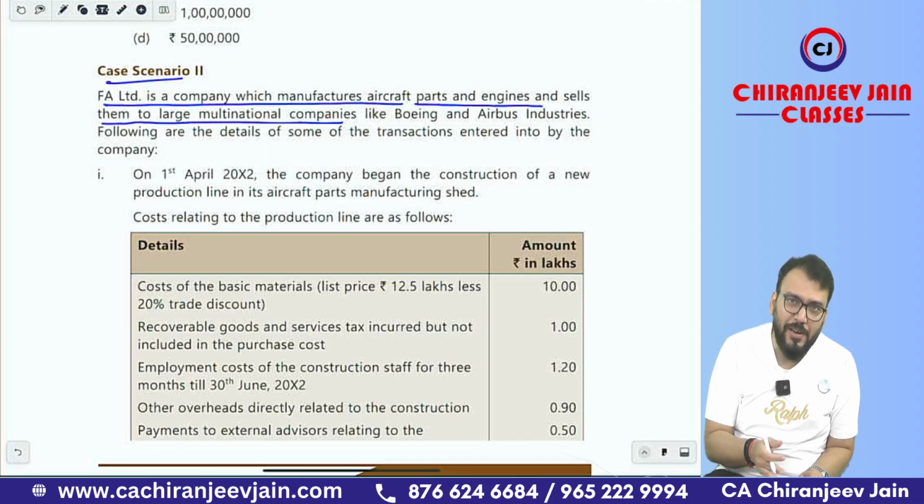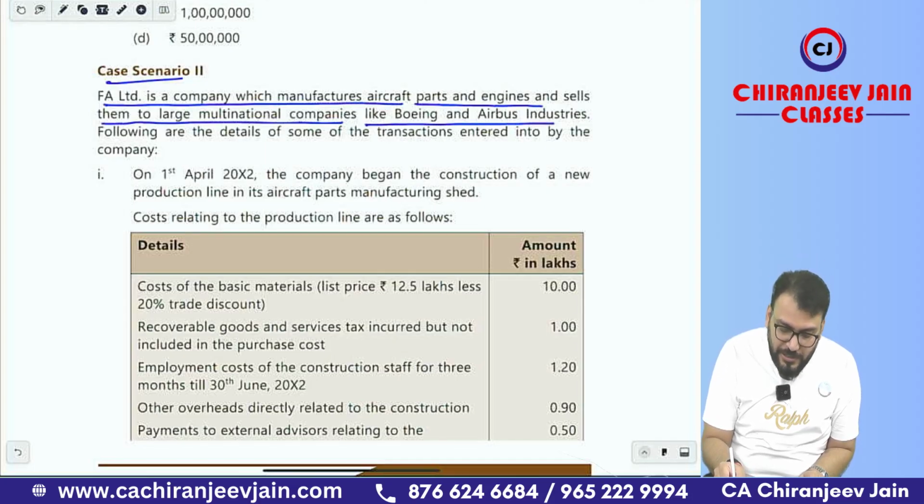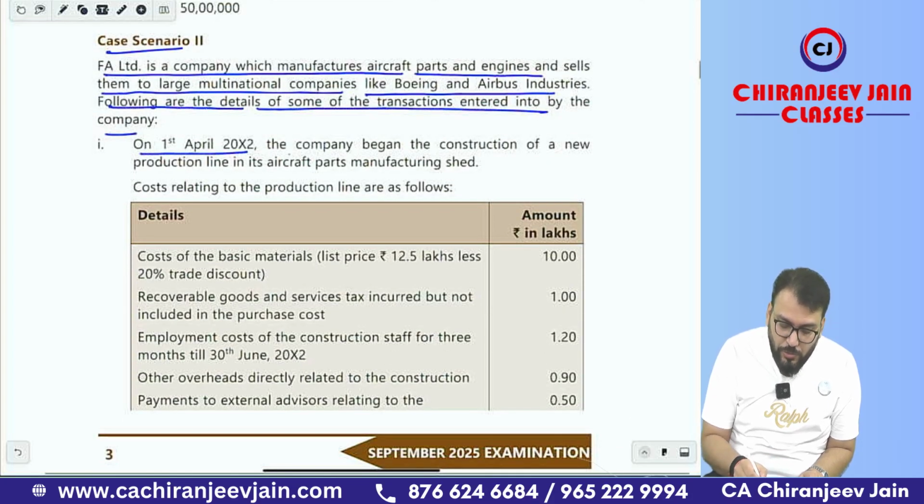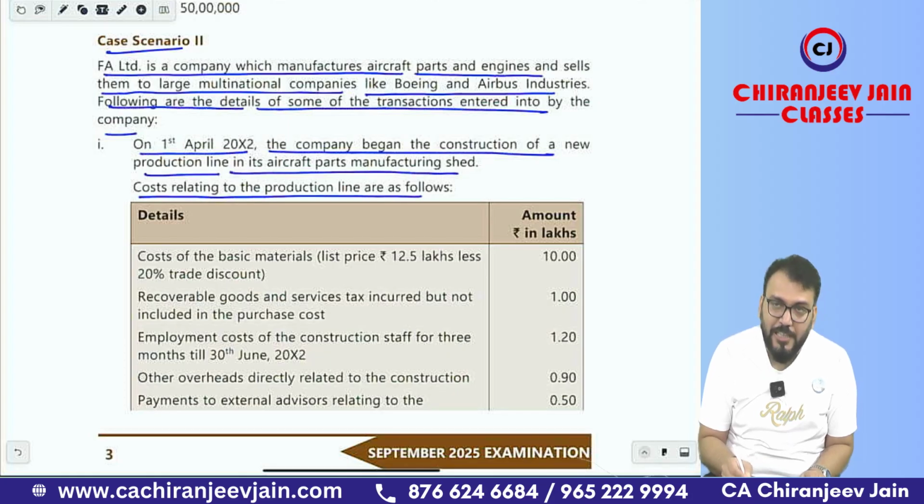Same question has already been asked in one of the exams, like Boeing and Airbus industry. Following are other details of some of the transactions entered into by the company. On 1st April 2002, the company began the construction of a new production line in its aircraft parts manufacturing unit. The costs related to the production line are as follows.